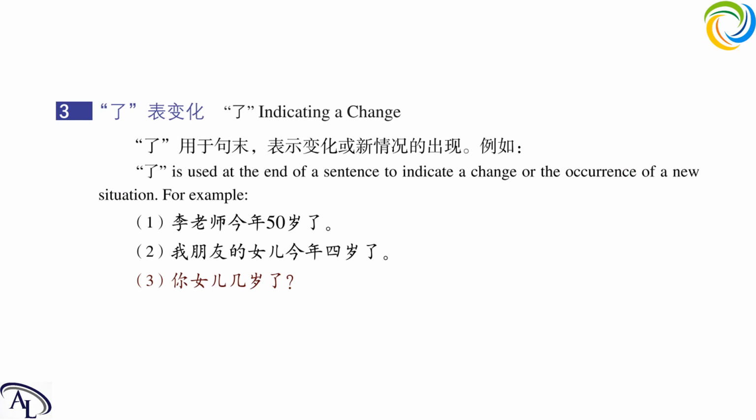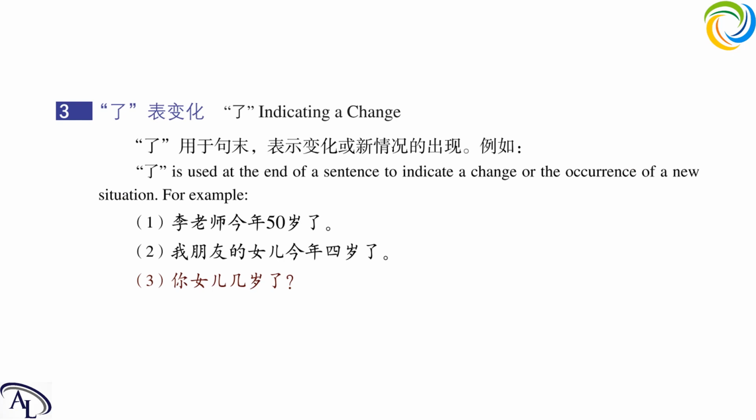We just learned it today. 我朋友的女儿, my friend's daughter. 今年4岁了, this year 4 years old. My friend's daughter is 4 years old this year. And we use le to indicate the change because she is not 4 years old this year. She was 3 years old last year.